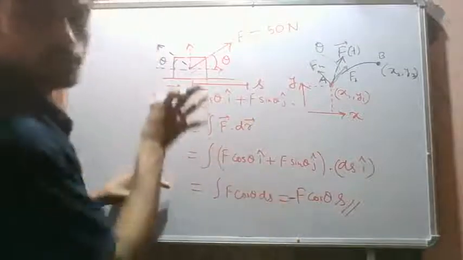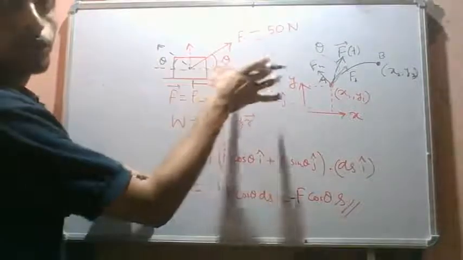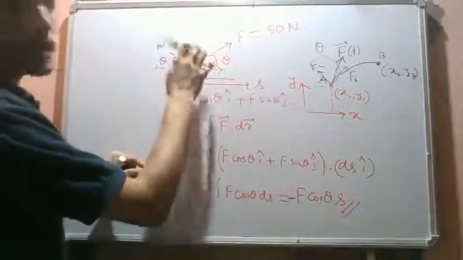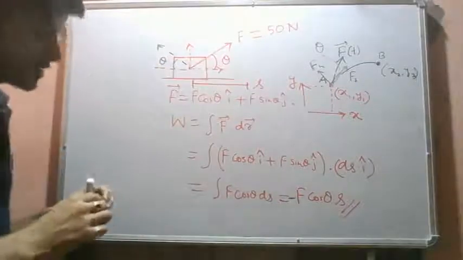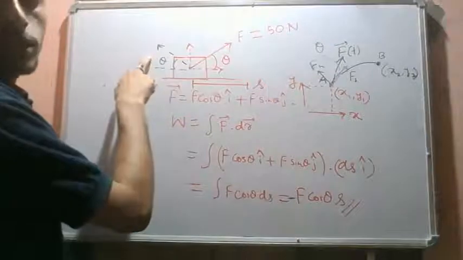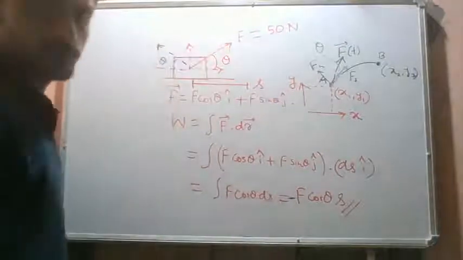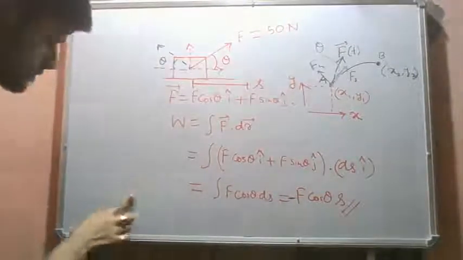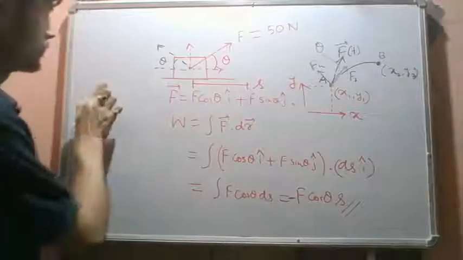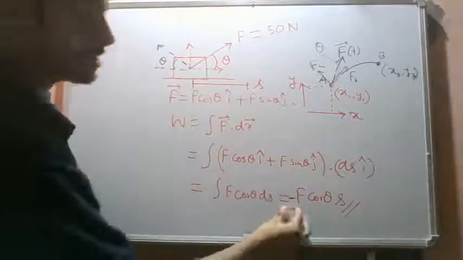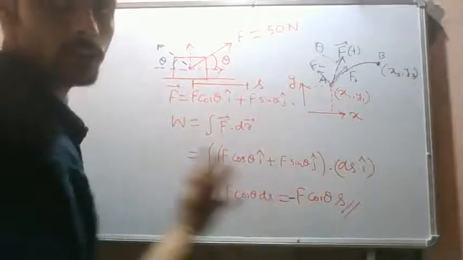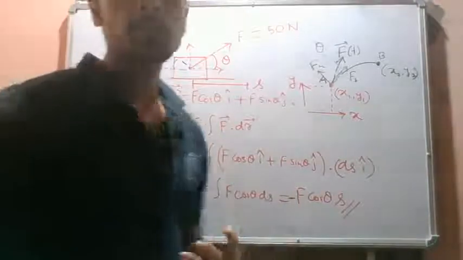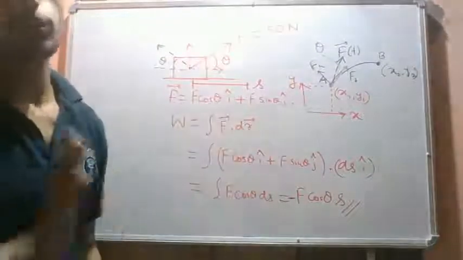Okay, that means the block has moved under the influence of this force, but the force and the displacement are in the opposite direction. That means the work is not done by this force, instead the work is done upon this force. So if the force and the displacement are in the opposite direction, we will have a minus. If the force and the displacement are in the same direction, we will have a positive work done.